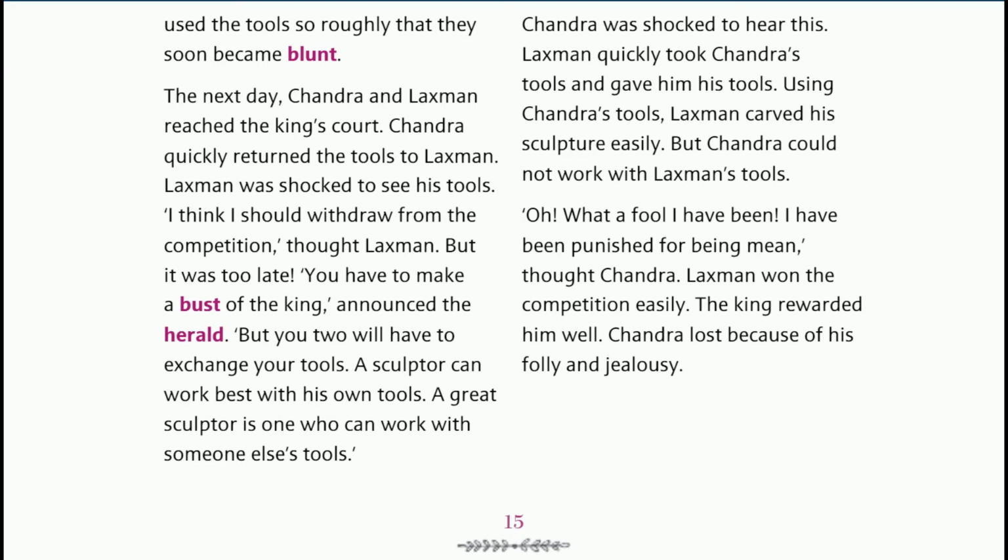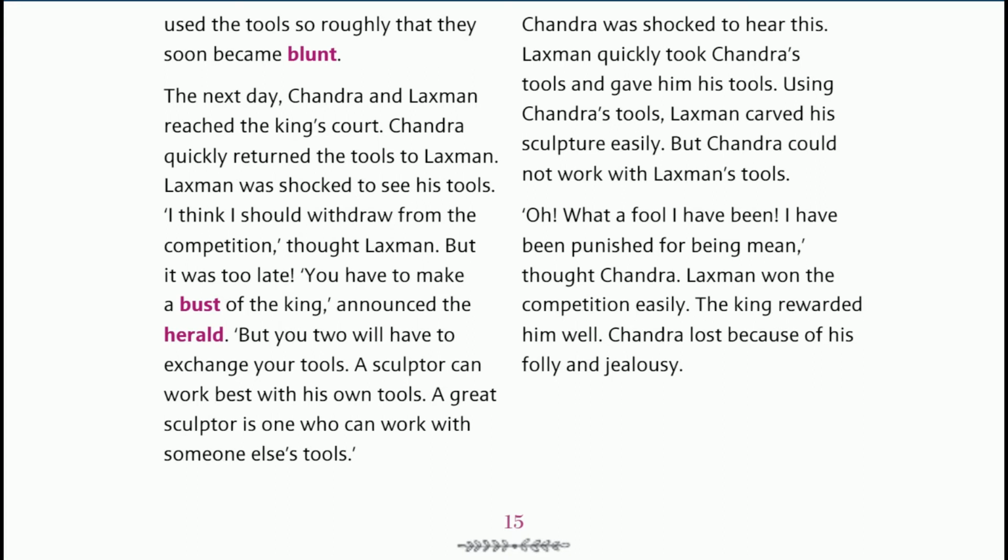"You have to make a bust of the king," announced the herald. "But you too will have to exchange your tools. A sculptor can work best with his own tools. A great sculptor is one who can work with someone else's tools."